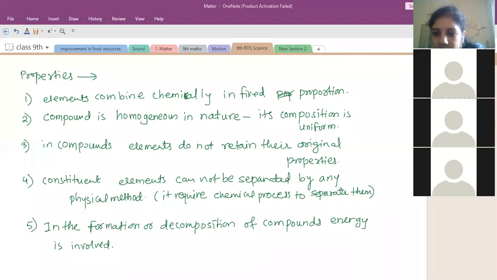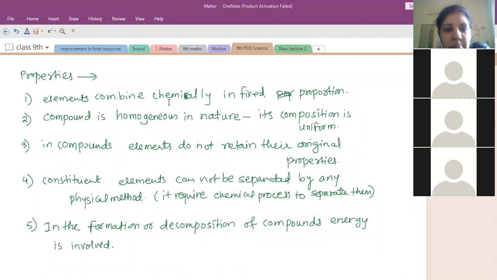Then Sanjana, can you tell another contrasting property? Actually, in the first point, there are 2 points I have written. One is that in compounds, the elements combine chemically. That is one property. And the second property, they have combined in a fixed proportion. Just now Tarun told us that in mixtures they are not mixed in a fixed proportion. Varied proportions are present. The second one, can you tell, Sanjana?